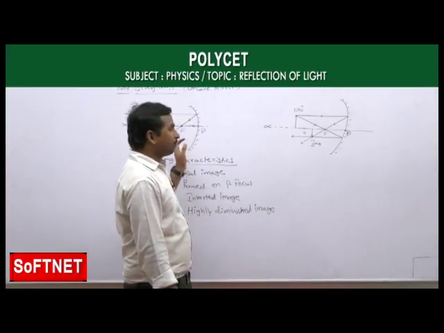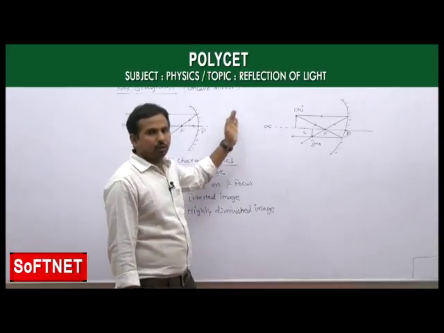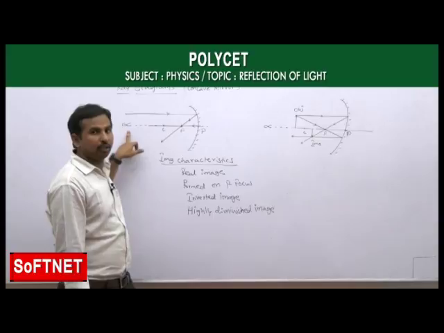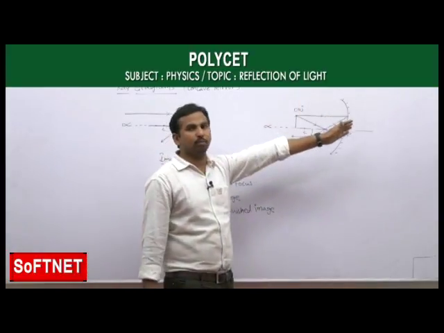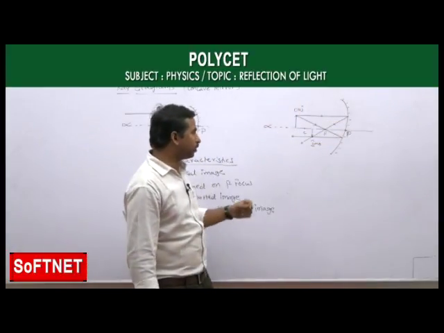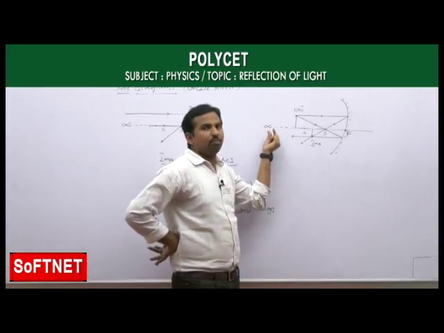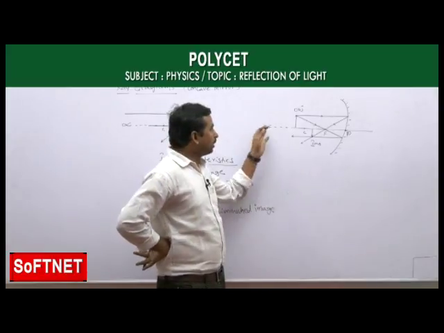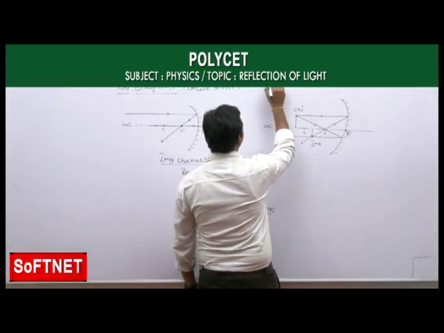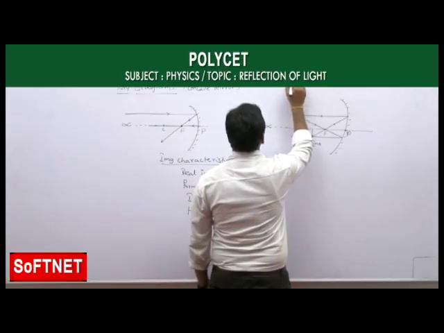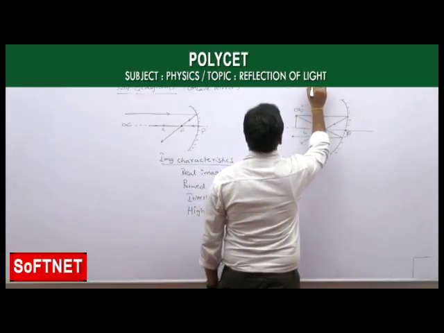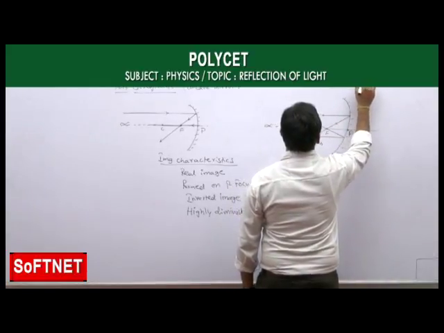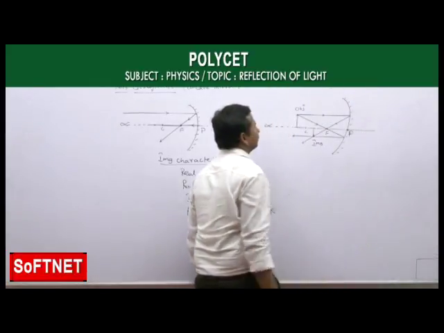See, if you observe here, now slowly we are moving the object closer to the mirror. As in the first case, the object is at infinite. Now we are coming a bit closer to the mirror, of which our next position is the object placed in between infinite and center of curvature, C that is.